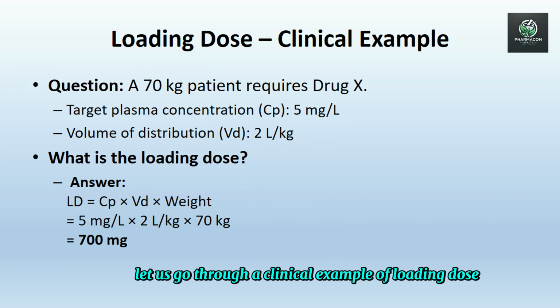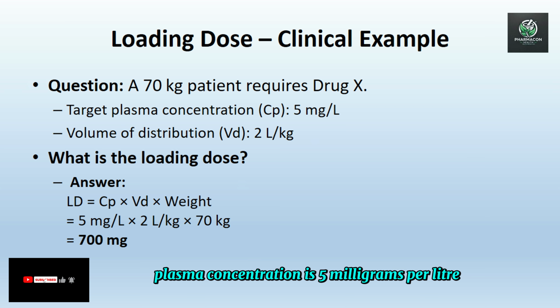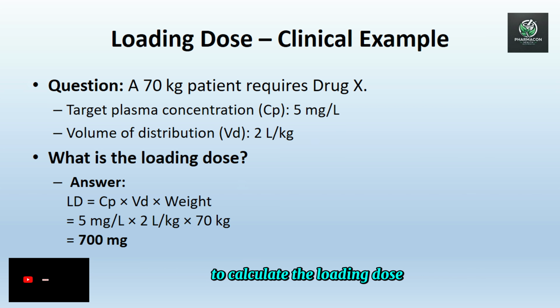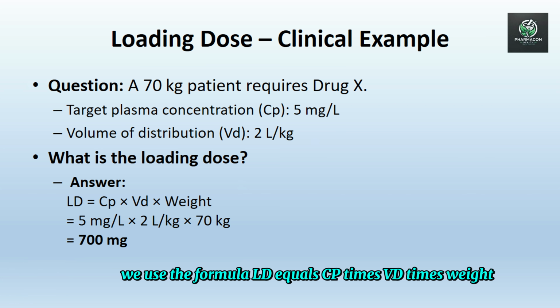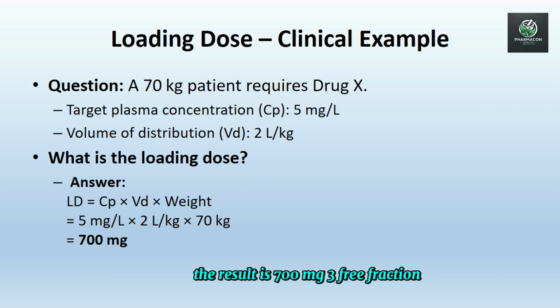Let us go through a clinical example of loading dose. A 70 kg patient requires drug X. The target plasma concentration is 5 mg per liter. The volume of distribution is 2 liters per kilogram. To calculate the loading dose, we use the formula LD equals CP times VD times weight, that is 5 mg per liter times 2 liters per kilogram times 70 kg. The result is 700 mg.